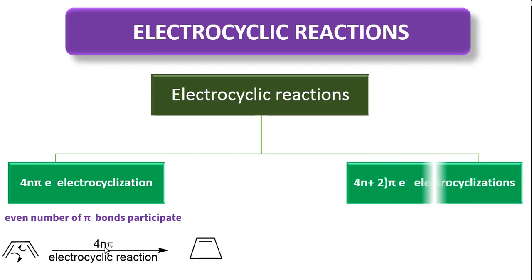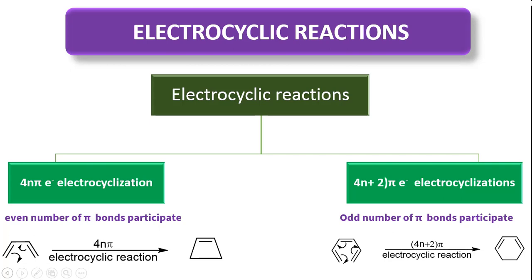Second one, 4n plus 2 pi electrocyclizations. What are the 4n plus 2 pi electrocyclizations? In the reactant, if an odd number of pi bonds are participating, that is called 4n plus 2 pi electrocyclization. Example, 1,3,5-hexatriene. 3 pi bonds are present, therefore it comes under 4n plus 2 pi electrocyclization reactions.